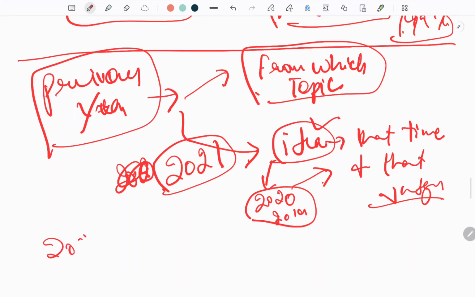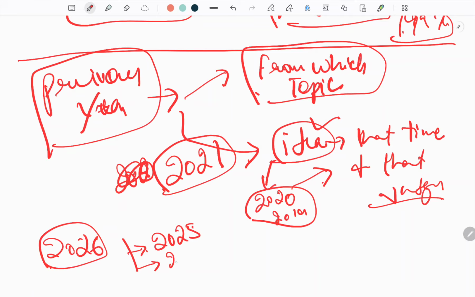Now you are going to appear in the 2026 exam. You can get an idea that the judgments given in the years 2025 and 2024 have a possibility that they will ask a question from these judgments. You get to know about the topics which are a favorite of the UPSC.